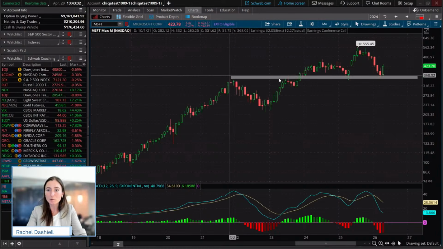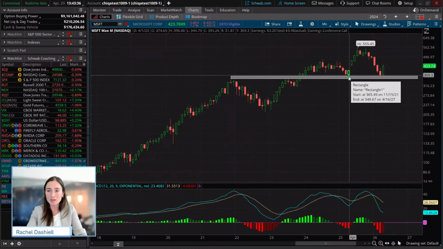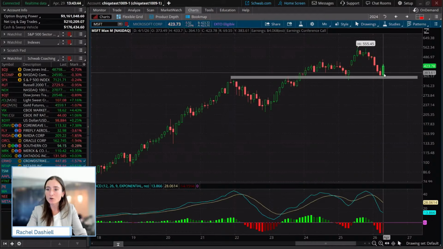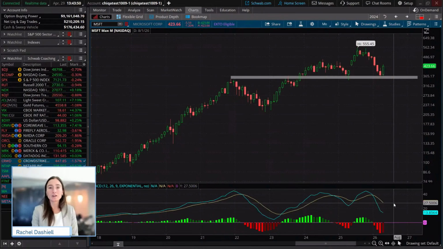You can see price formed a cup and handle from there. Price retested there back in that sell-off in early last year with the tariffs. And then you can see again, price has found a little bit of support at that level with waning momentum to the downside. So that is a very great question, Gina. I'm glad you brought that up.